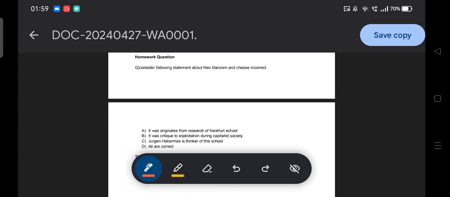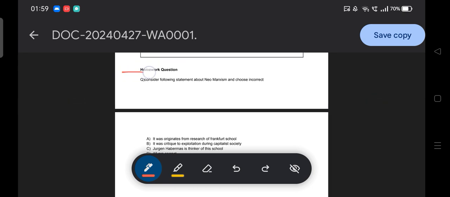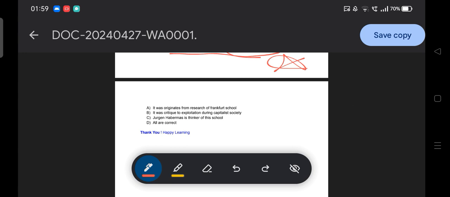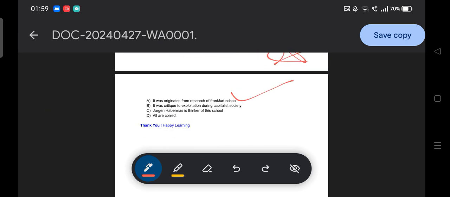So guys, now we are going to discuss a homework question for you, and you need to provide the answer in the comment section. The question is: consider the following statements about Neo-Marxism and choose the incorrect one. Option A, it originated from the research of the Frankfurt School. Option B, it was a critique of exploitation in capitalist society. Option C, Jurgen Habermas is a thinker of this school. Option D, all are correct. You need to find the incorrect one and provide the answer in the comment section. I will let you know the correct answer in our upcoming session.